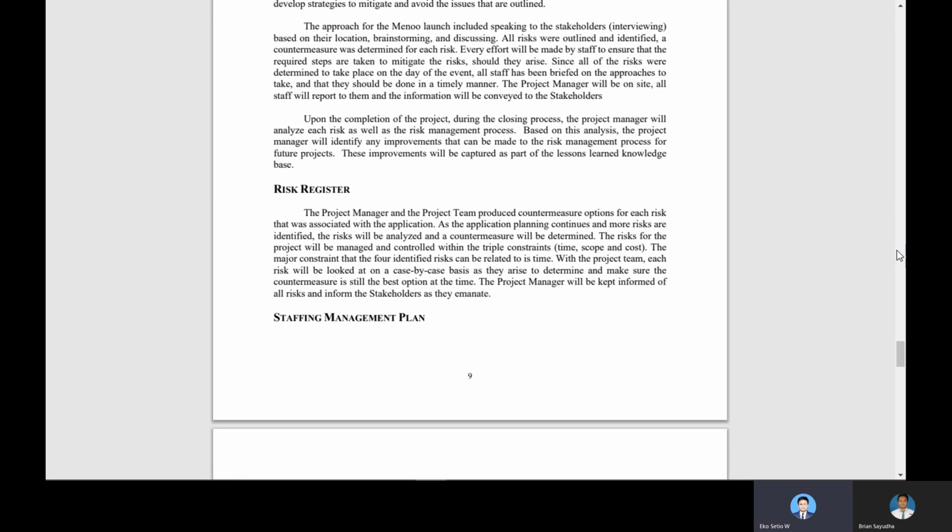The major constraint for identified risks can be related to time. With the project team, each risk will be looked at on a case by case basis as they arise, to determine and make sure the countermeasure is still the best option at the time. So the main task of the project manager in this risk register is to keep the information of our risks and then inform the stakeholders as they emerge.